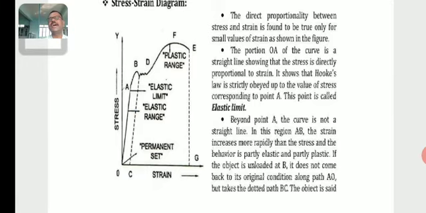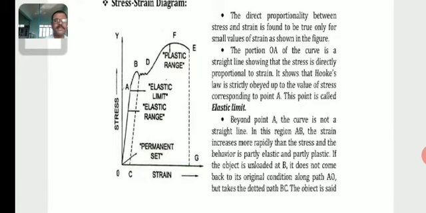Beyond that, the body does not obey Hooke's law, at points B, D, and then F, which is called the plastic range.